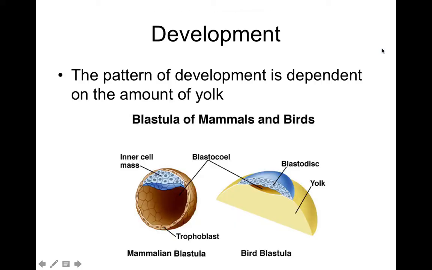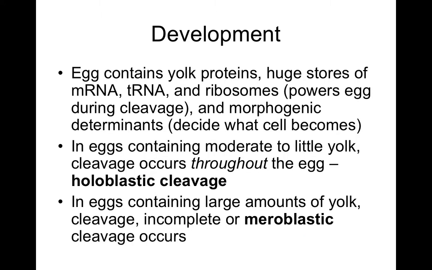Okay? So the pattern of development is dependent upon the amount of yolk when we're talking about the blastula of mammals and birds. So we're talking about egg cells, and the inner mass of the egg cell, or we consider it the yolk, if you will, determines the pattern of development.